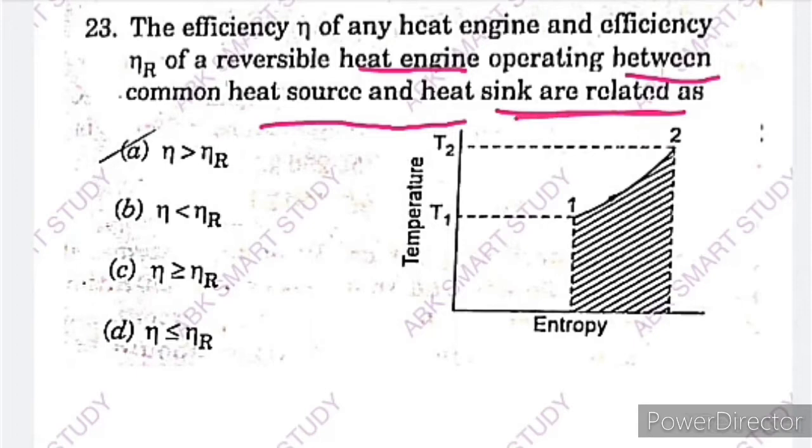Options: A, efficiency of heat engine is greater than the efficiency of reversible heat engine. Option B, efficiency of heat engine is less than efficiency of reversible heat engine. Option C, efficiency of heat engine is greater than or equal to efficiency of reversible heat engine. And option D, efficiency of heat engine is less than or equal to efficiency of reversible heat engine.